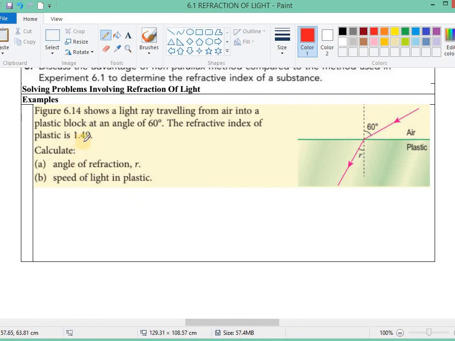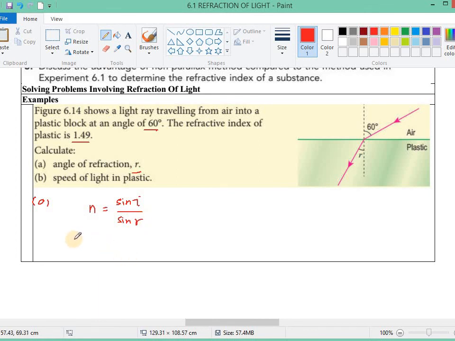Okay, so we have the refractive index. We want to calculate the angle of refraction, and we also have this 60 degrees, which is the incident angle. So we can calculate the angle of refraction by using Snell's law. n equals sine i over sine r.